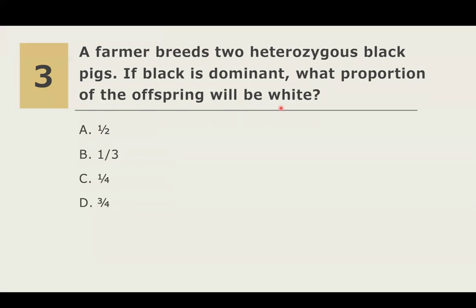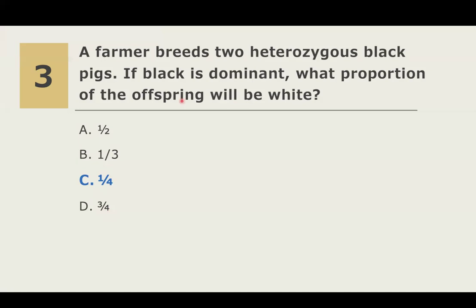I repeat the question. A farmer breeds two heterozygous black pigs. If black is dominant, what proportion of the offspring will be white? A, one half; B, one third; C, one fourth; D, three fourths. The correct answer here is one fourth.